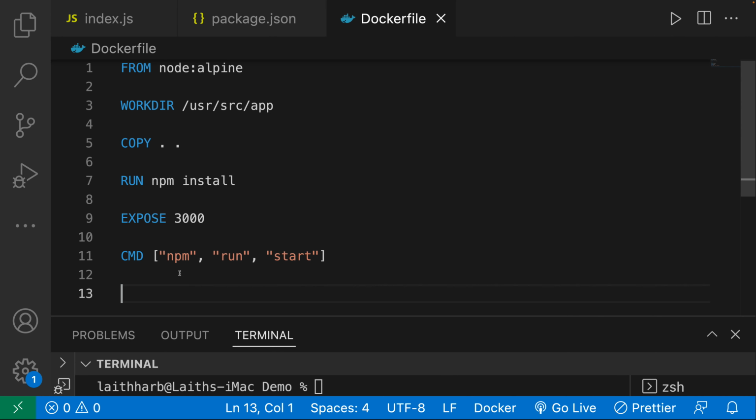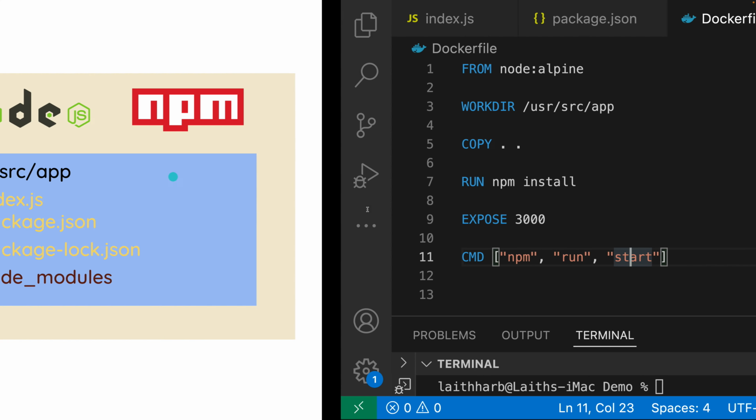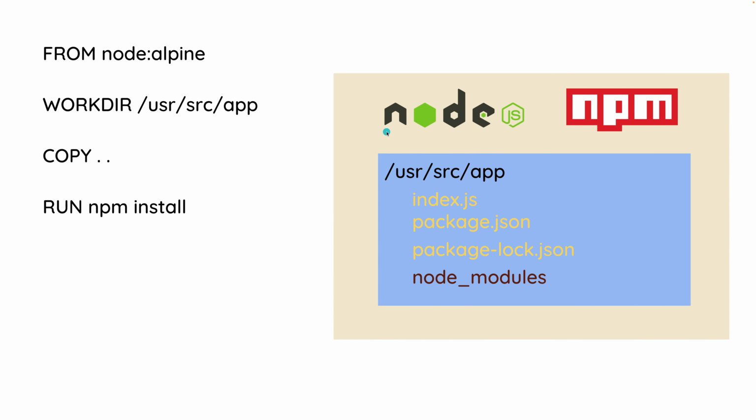Well, that command is npm run start, and it's in this unique format where we put each word of the command inside of an array, and we separate them by commas. So as soon as it's done building the image, in order to run our application, it is going to run npm run start in order to have our application up and running inside of the container. So that is what it is doing.